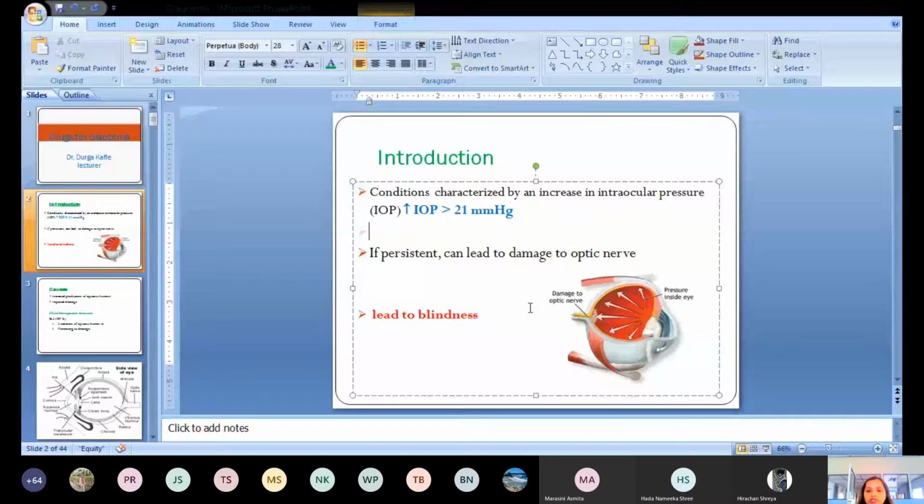So we have to treat this condition as soon as possible, or otherwise we may have blindness due to this persistent rise in intraocular pressure. Clear? So this is glaucoma.